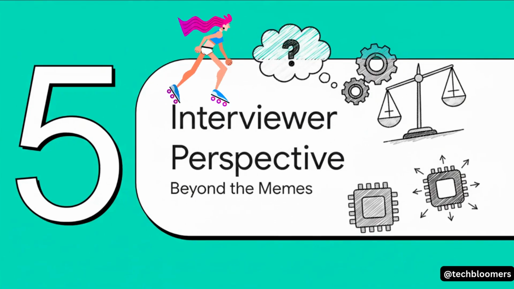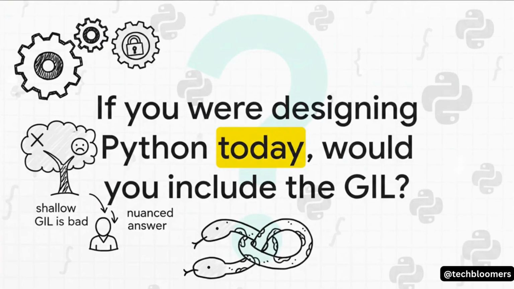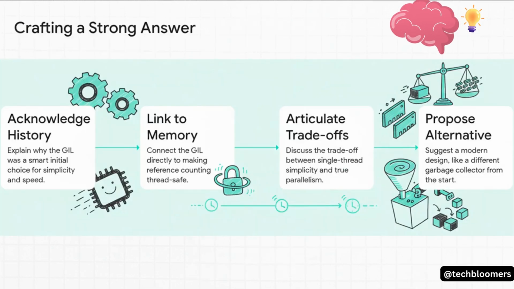Okay, so let's tie all of this together. Why does this level of detail actually matter? Because when you're in an interview and someone asks about the GIL, they're not looking for the meme. They're testing your understanding of deep engineering trade-offs. This is it, the classic design question. And it's not a trivia question with a right or wrong answer. A junior developer might just say, no, the GIL is bad. A senior engineer will give a much more thoughtful answer. So here's your playbook for a senior-level answer.